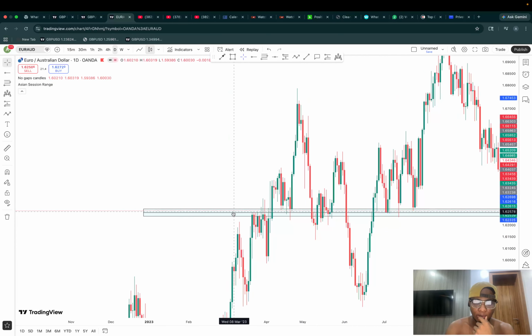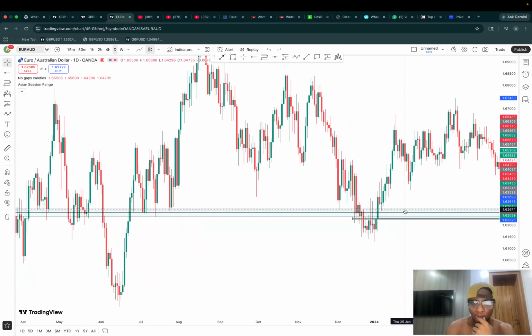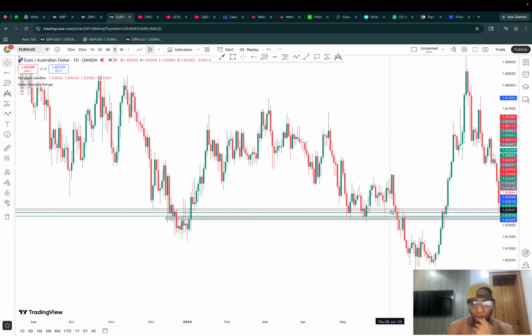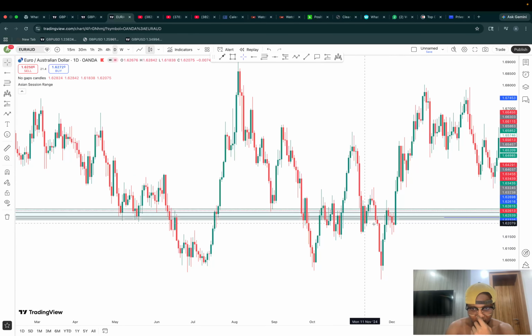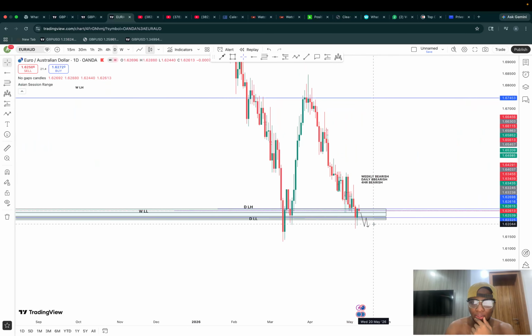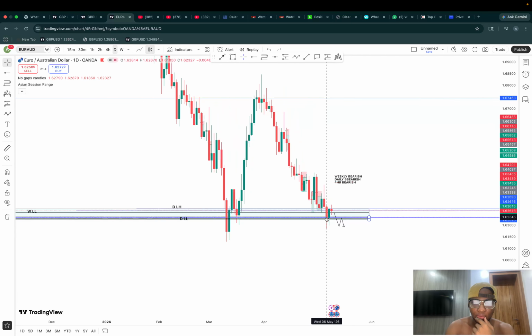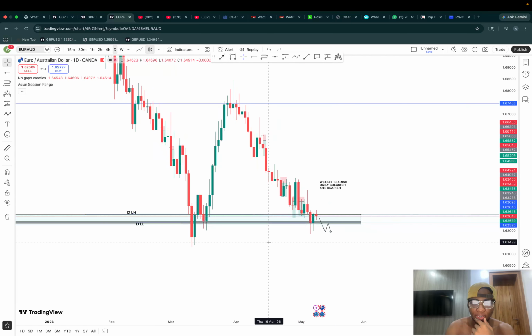Whenever we are above, we are buying, and whenever we are below, we are selling. Whenever we are above, we use it as a support. Whenever we are below, we retest it as a resistance. So right now, this market has broken below. Same pattern it has been doing.